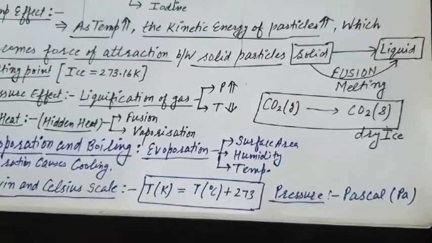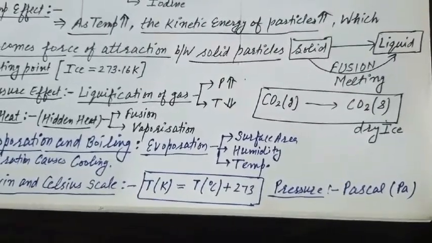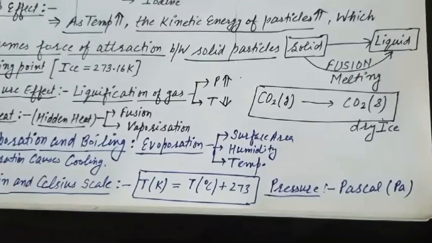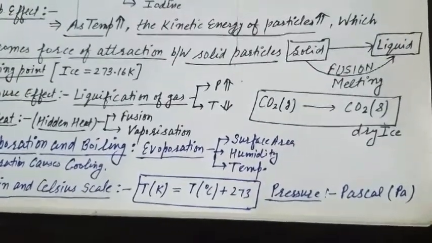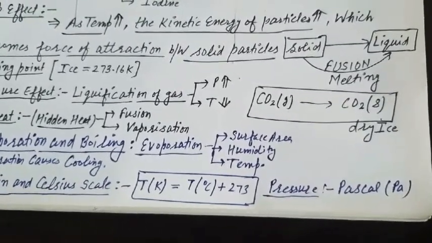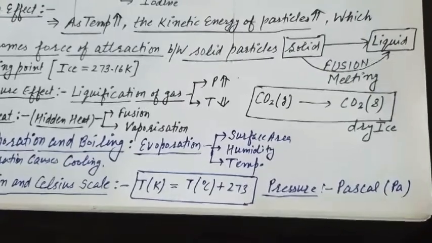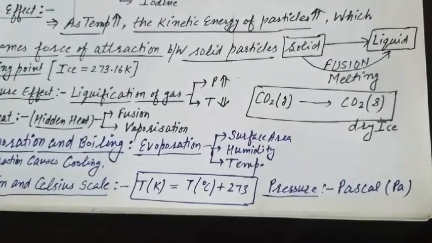So at a given temperature in any gas, liquid or solid, there are particles with different amounts of kinetic energy. In case of liquid, a small fraction of particles at the surface having higher kinetic energy is able to break away from the forces of attraction of the other particles and gets converted into vapor.